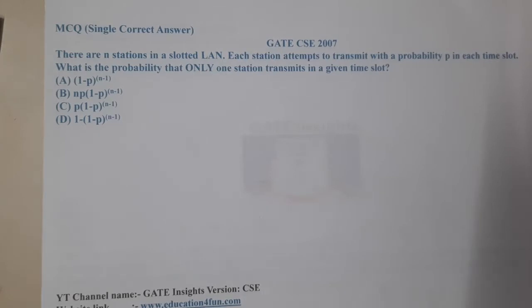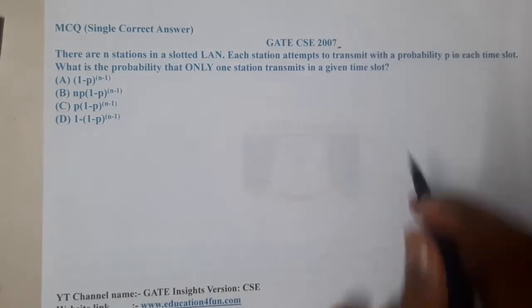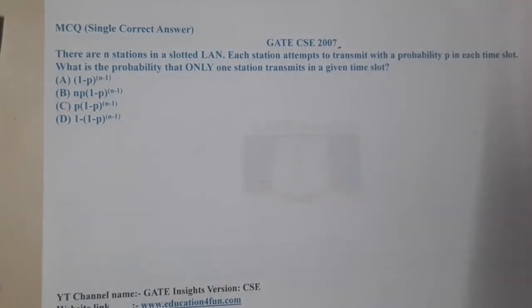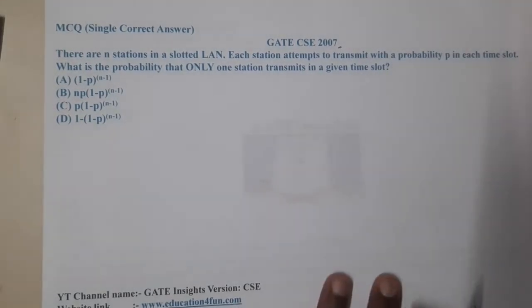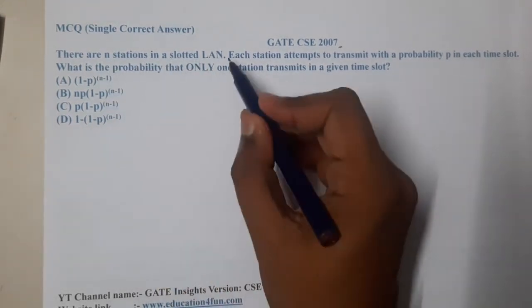Hello guys, we are back with our next lecture. In this lecture, let us go through the next question. This question belongs to GATE CSE 2007. The question is, there are n stations in a slotted LAN.